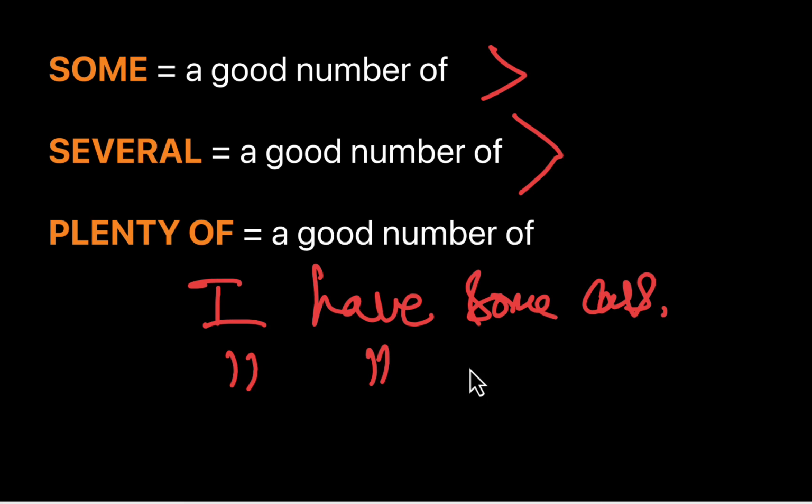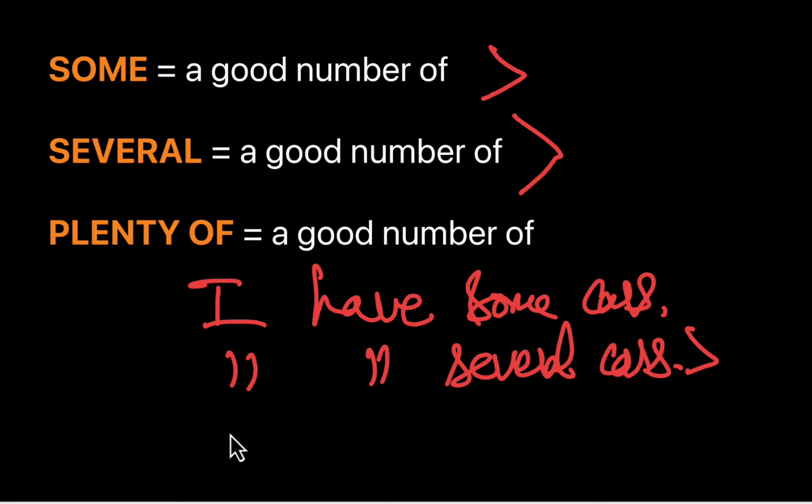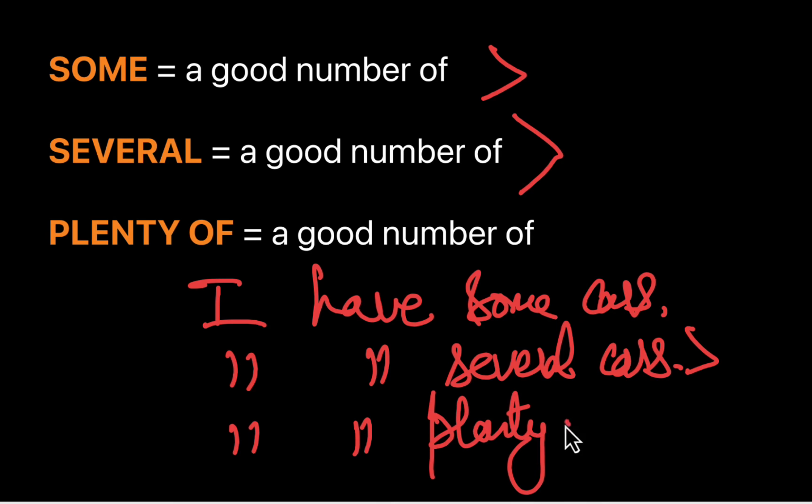I have several cars, right? You know, this is greater than this. And when you say I have plenty of cars, the feel of the sentence is different, right? Now, comparing all of these three sentences, you feel in this sentence the speaker has the most cars, right? This is what it feels. And this is exactly what plenty of does as an indefinite adjective.